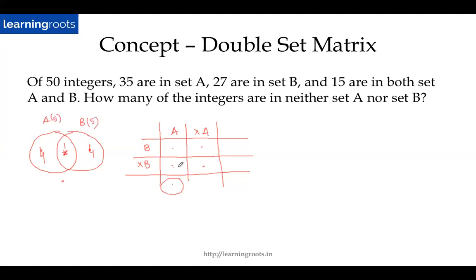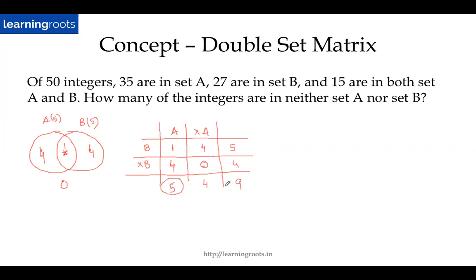So how will I represent the same thing using a double set matrix? I will say that the elements which are common to A and B will be 1. So I'll put 1 here. The elements which belong to A but not to B, so A but not B, will be 4. Similarly, B but not A will again be 4. So this becomes 5, 1 plus 4 becomes 5. And in this case, there was no element which was outside, so this was 0. So this becomes, again, 4. So 9, and this is 4.